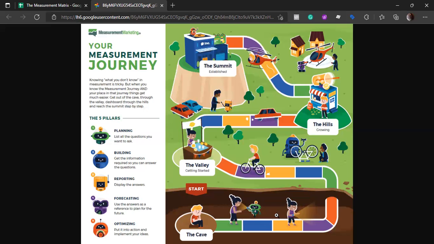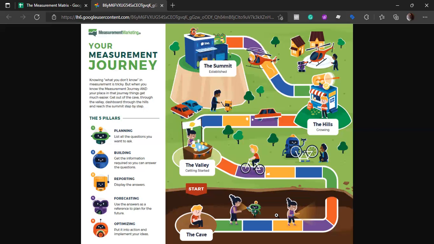Now, the first destination is to get out of the cave phase to proceed ahead. So we repeat planning, building, reporting, forecasting, and optimization for the cave phase, the phase where we don't really know anything. Once we are out of this cave phase, we are in a better position. We have learned something, our implementation has improved, and we have some skills. Now we will ask bigger questions because we understand what we want. We are at a better level than we used to be.